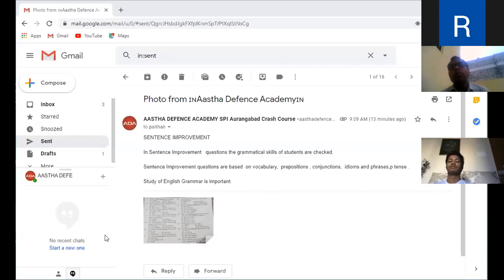Noun, pronoun, adjective, verb, adverb. These are the parts of speech. But mainly the sentence can be divided into two parts: one is subject and other is predicate. There is a difference between the parts of speech and the parts of sentence. A sentence can be divided into two parts only.